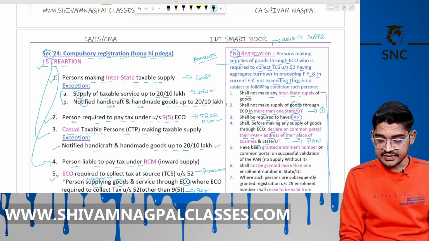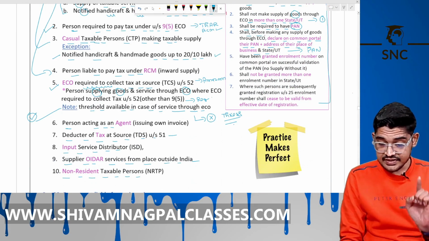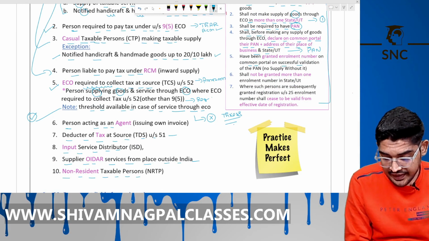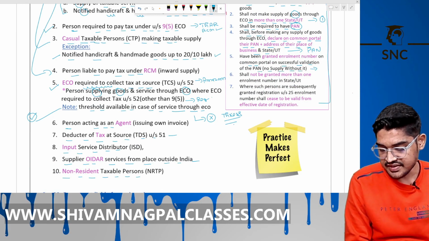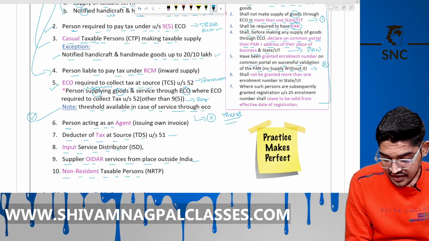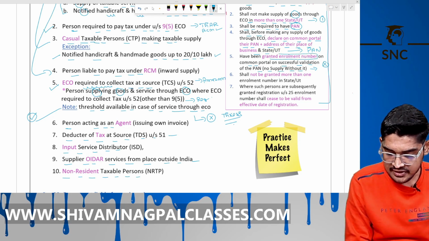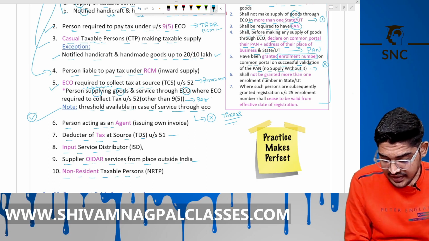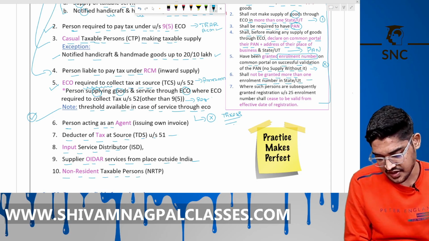Now the 5th point is, have been granted the enrollment number on the common portal on successful validation of the PAN number. No supply without it. Means there is no GSTIN, there is an enrollment number to make supply through the ECO. Now shall not be granted more than one enrollment number in a state. Means only a single number for the state.